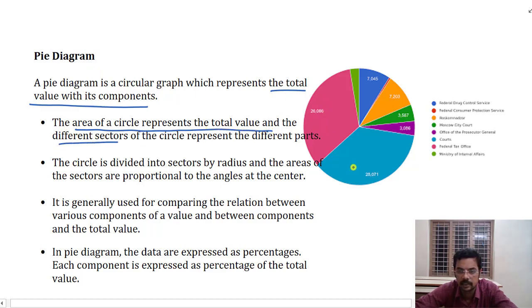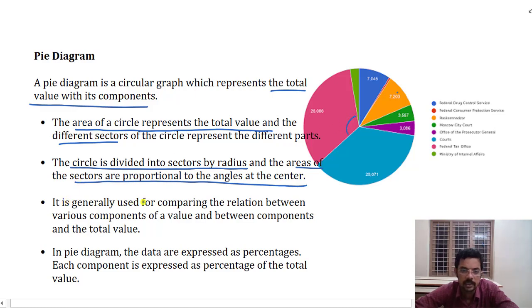The area of the circle represents the total value and the different sectors. This is a red sector, a blue sector, a purple sector, then a green sector, then an orange sector. There is a very minor line called the pink sector, and then we have a blue sector and another green sector. The circle is divided into sectors by radii, and the sectors are proportional to the angles at the center. This is an angle at the center.